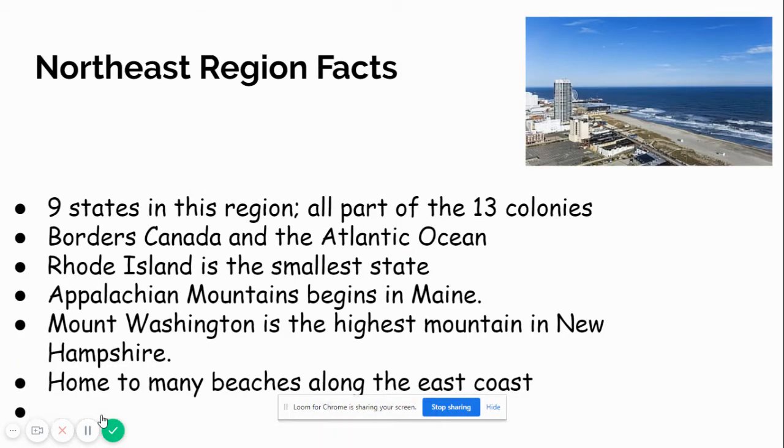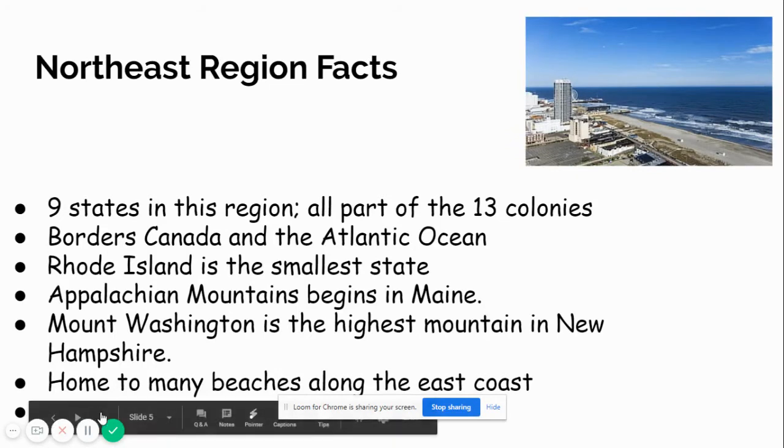All right, we said there were 9 states in this region. They are all a part of the 13 original colonies. They border Canada and the Atlantic Ocean. This is actually a picture of Atlantic City here on the screen. Rhode Island is the smallest state. It's labeled with its initials, RI. The Appalachian Mountains begin in the state of Maine, and run all the way down through parts of the southern region. Mount Washington is the highest mountain, and it's located in New Hampshire.